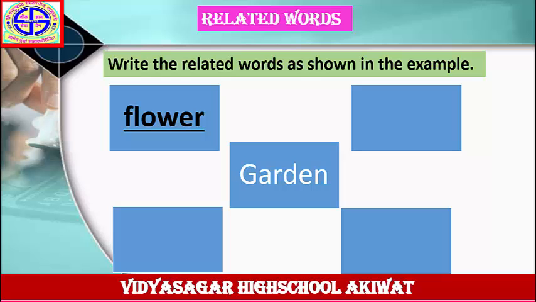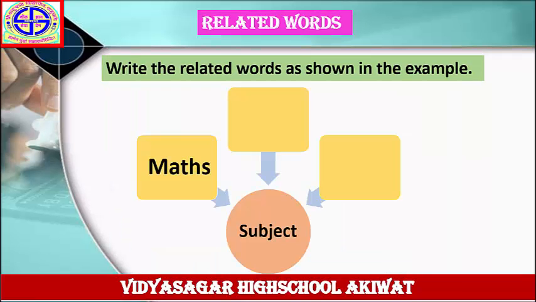Let's see more examples. Write the related words as shown in the example. The word is given, subject. First, draw this wave diagram in your notebook. Write down the middle word, subject. Write down the first answer, maths. Maths, this is one subject. Means you have to write down more names of subjects.